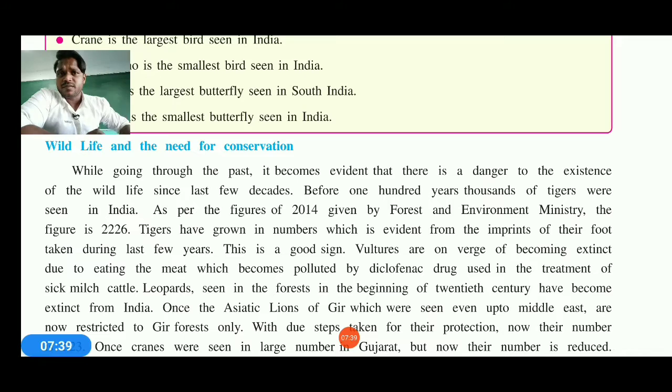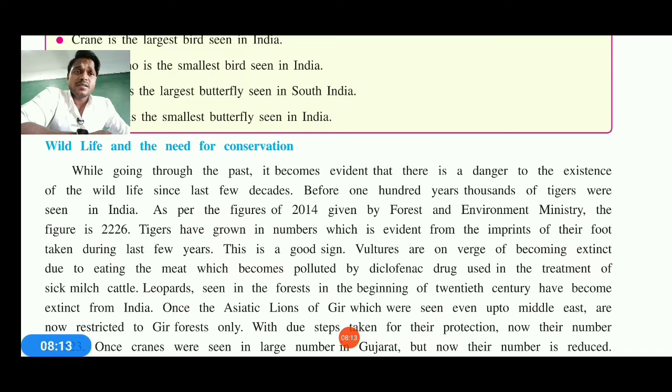Now what is the need to conserve the wildlife? Whenever we think that human beings should be protected, at the same time we need to think that wildlife also must be protected. As our life is important, nature's life, natural beings' life, bird, tree, plant, animal, aquatic, everybody's life is important. So, while going through the past, it becomes evident that there has been a danger to the existence of wildlife for the last few decades.